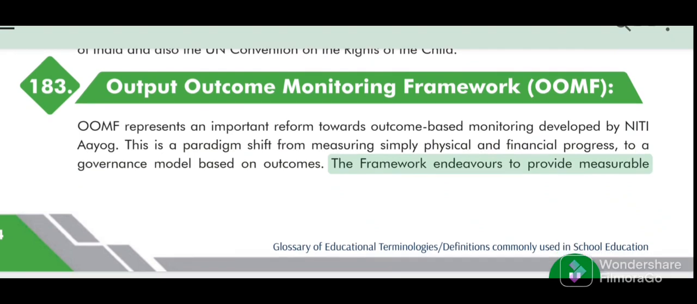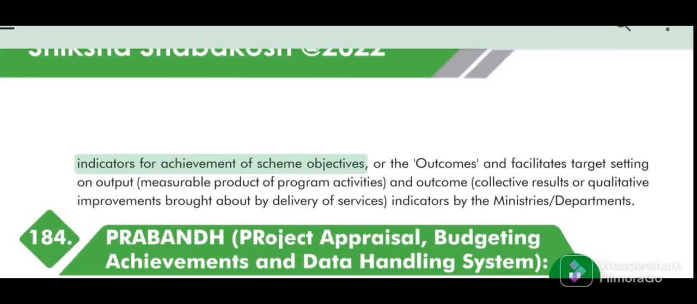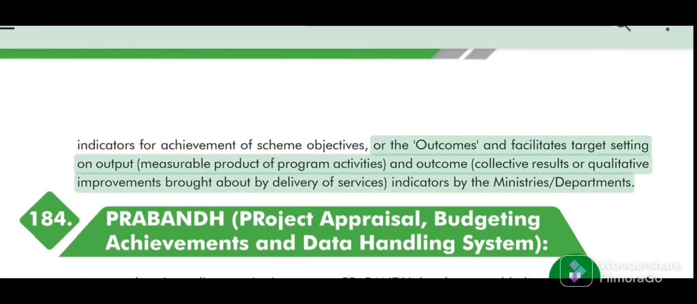The framework endeavors to provide measurable glossary of educational terminologies, definitions commonly used in school education. 85. Shiksha Shabdkosh 2022. Indicators for achievement of scheme objectives, or the outcomes, and facilitates target setting on output, measurable product of program activities, and outcome, collective results or qualitative improvements brought about by delivery of services, indicators by the ministry's departments.